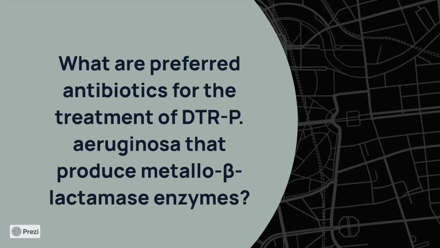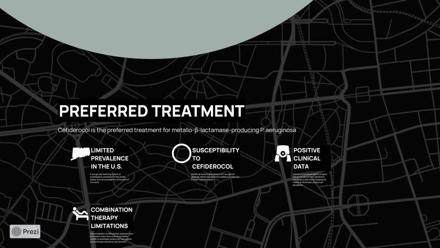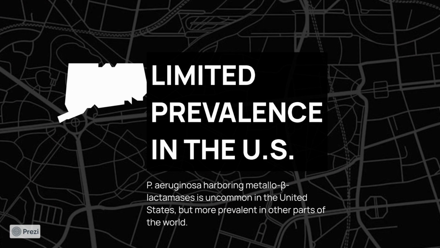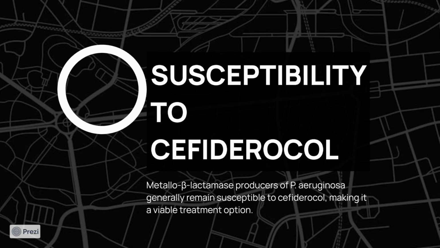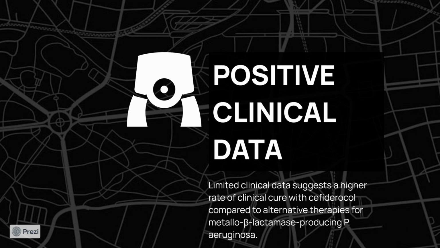So next what we look for is the preferred antibiotic to treat DTR aeruginosa which produce metallo-beta lactamases. Now if that is the case, there is very limited prevalence of these type of organisms in the US, though they are more prevalent in other parts. The metallo-beta-lactamase-producing organisms remain susceptible to cefiderocol, making it a viable treatment option.